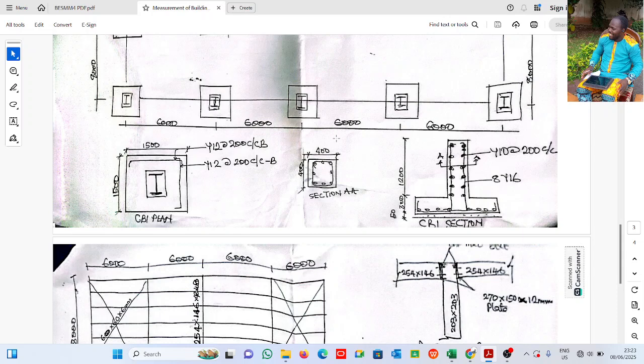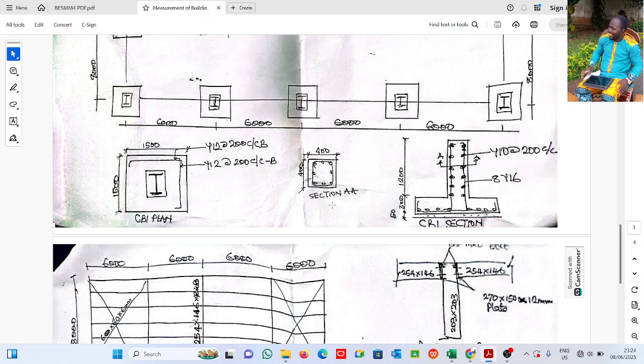Alright, now this is the detail of the column. It is 400 by 400, right? And the reinforcement says, see the section here, it says 8Y16. It means we have 8 number reinforcements here. See these dots like small zeros: 1, 2, 3, 4, 5, 6, 7. Okay, it is shown here also. 8Y16. That is 8 numbers, 16 diameter, high yield reinforcement steel bars.